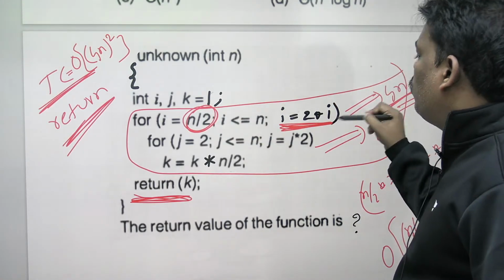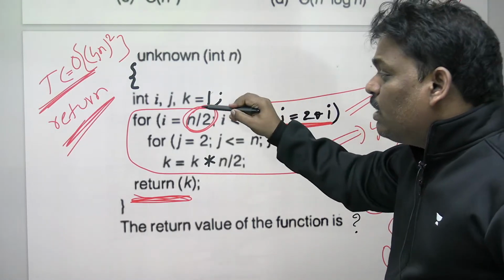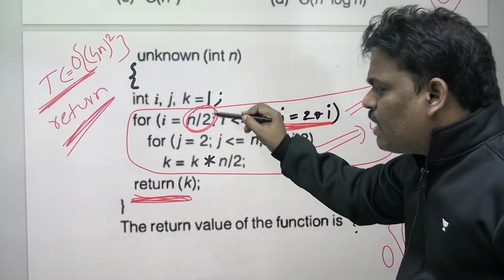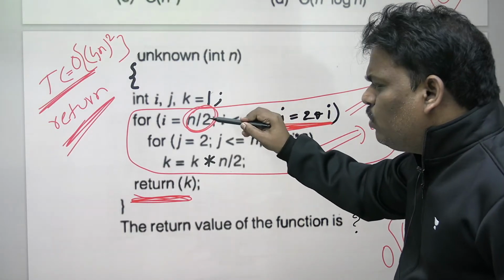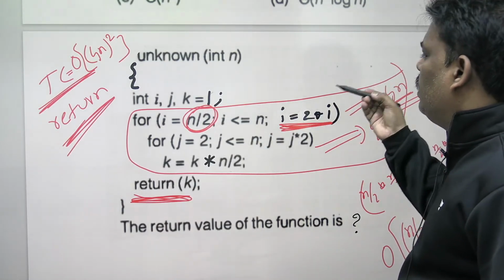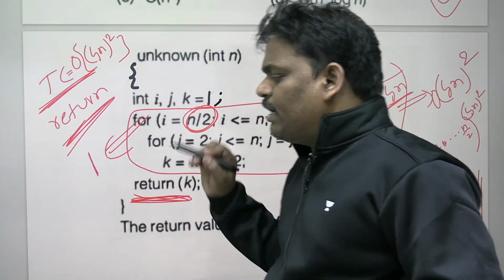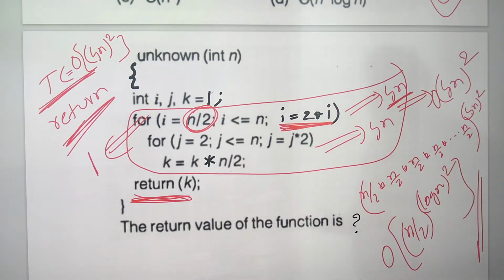It started from n by 2, so in the next step only it will become n. If it starts from 1, it is log n. Because it started from n by 2 into 2, it means the next step only. I think everyone knows this i loop is constant, one time only.